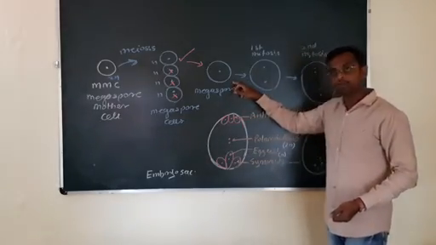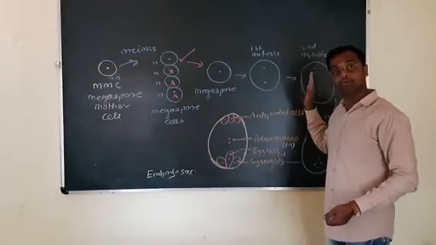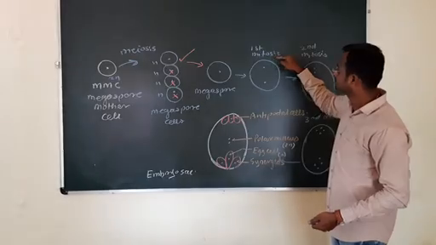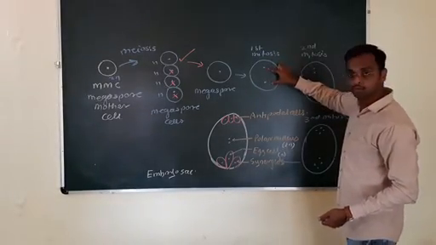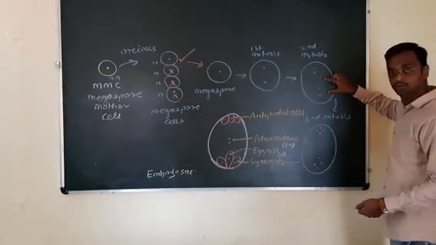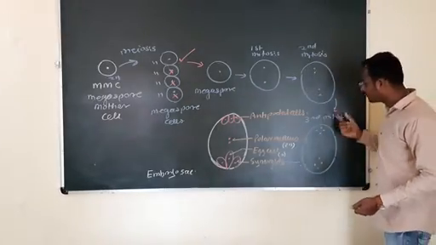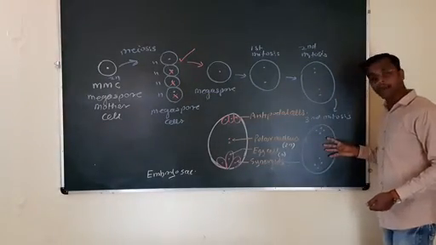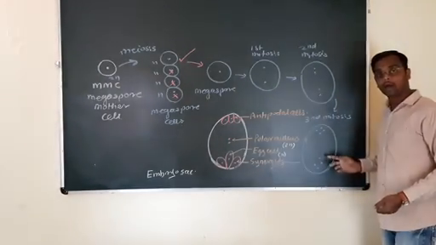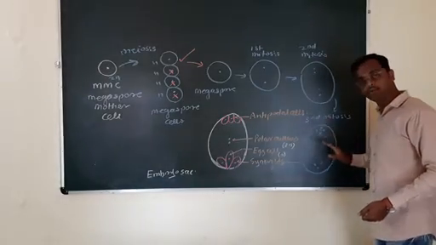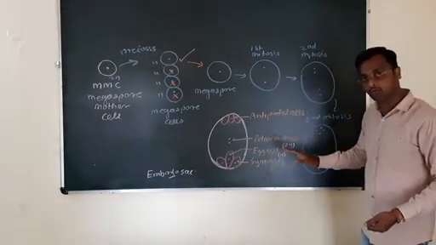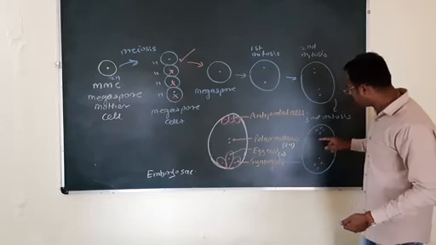This megaspore follows three successive free nuclear divisions. First mitosis takes place to form 2 nucleus, second mitosis takes place to form 4 nucleus, third mitosis takes place to form 8 nucleus at the respective poles, and these nucleus get rearranged to form the cellular structure.